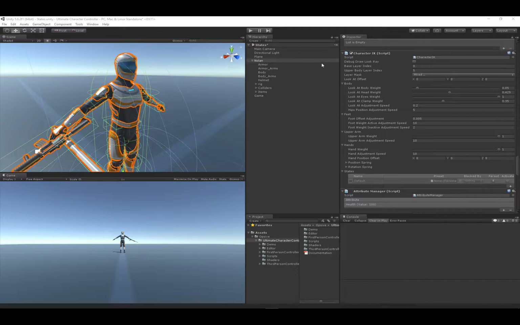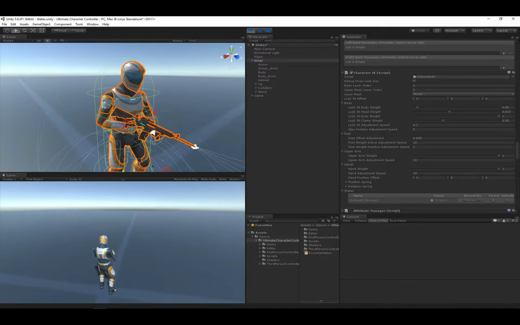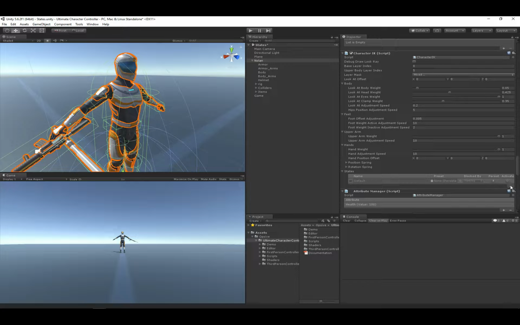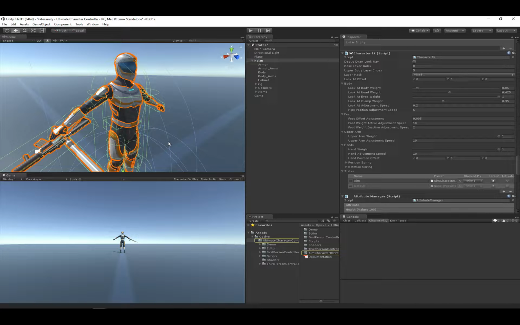So I have the IK component open, and when I start aiming, you'll notice that the character does not have much upper body rotation. In order to have the character have more rotation when the character is aiming, I want to create a new preset, and this preset will be tied to the aiming state, and when the aiming state gets activated, it will take any of these preset values and apply them to the character IK component.